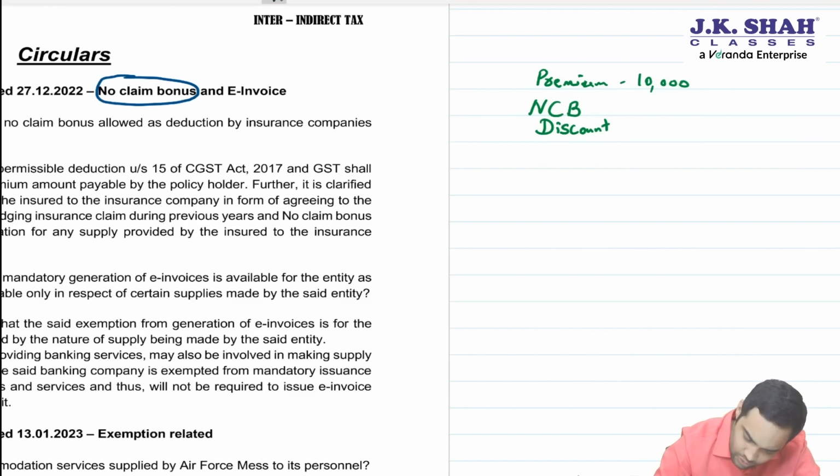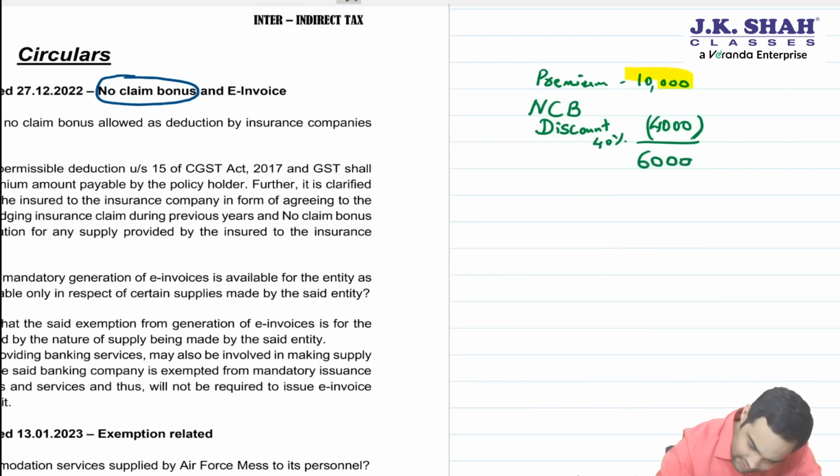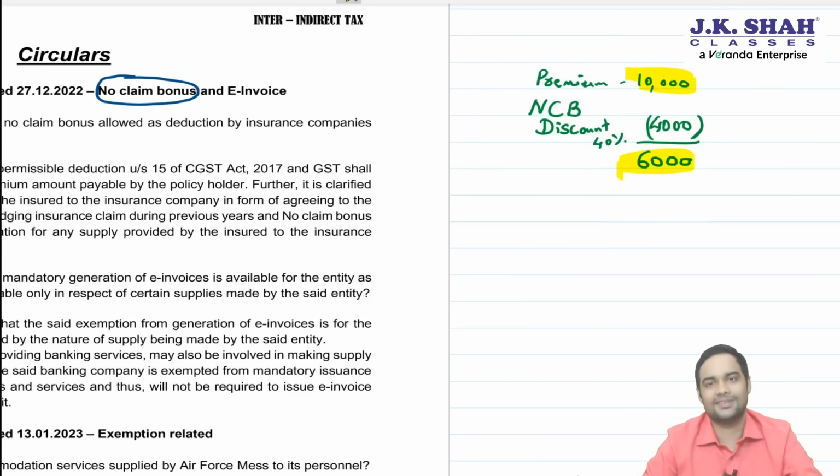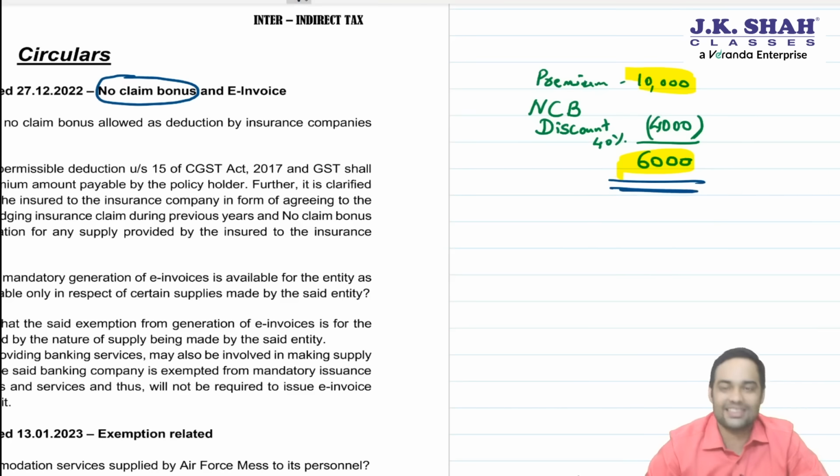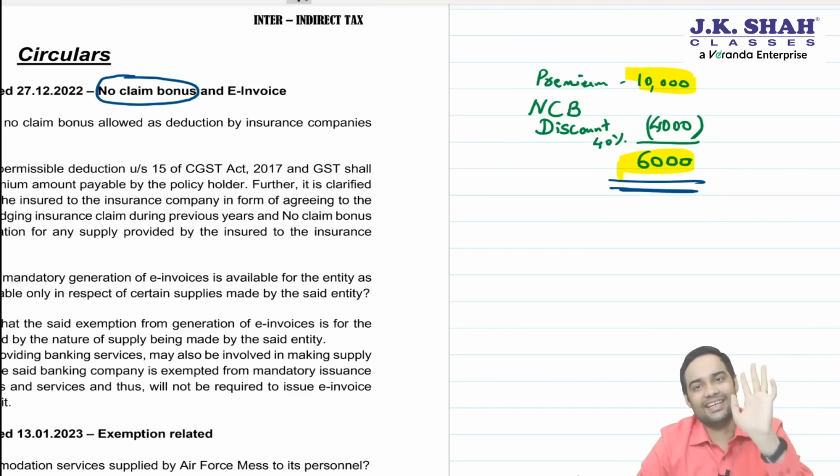Say suppose that no claim bonus discount was 40%. So what I pay is 6,000. Now you know what was the question? Whether GST will apply on 10 or 6. CBIC has clarified that it will apply on 6,000 only and not on entire 10,000.